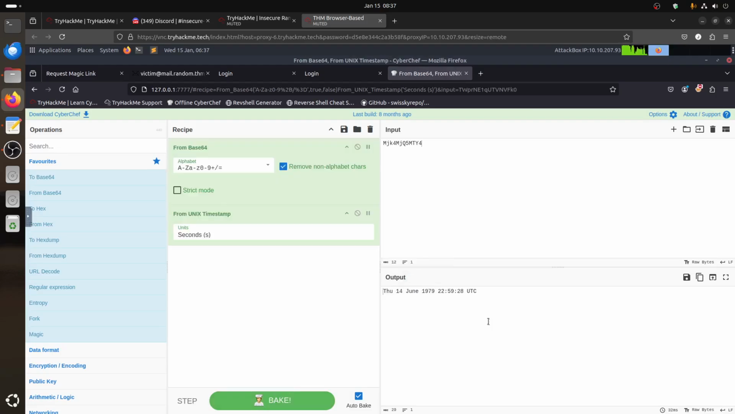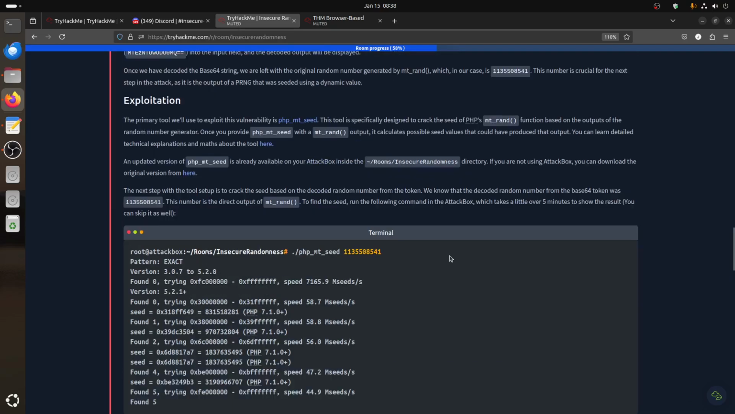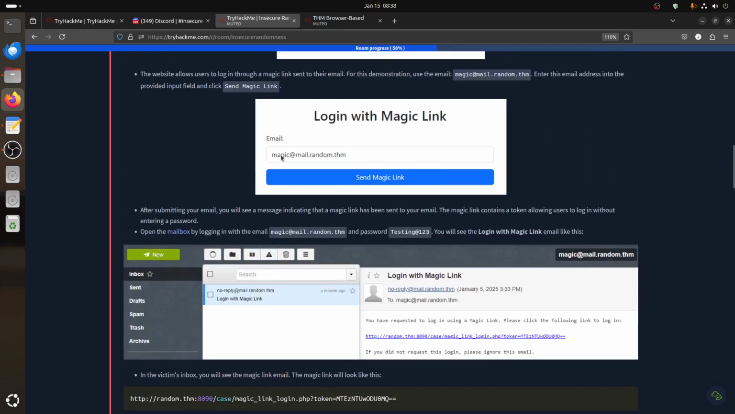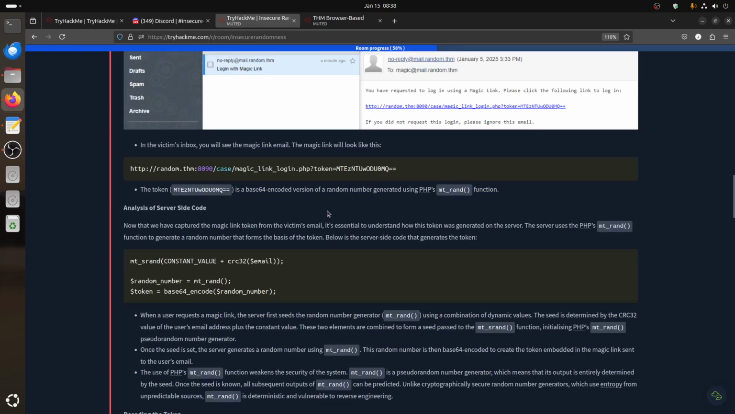Cyberchef says it is what? Is a, no, I don't need times. It's not a timestamp. What's going on here? I'm confused now. I thought I did the room. What? Oh, this is for magic. A user magic is a base 64 version of a random number generated using PHP.